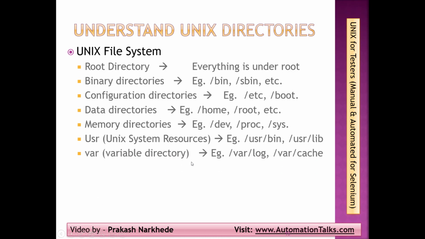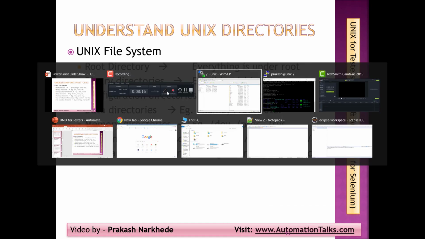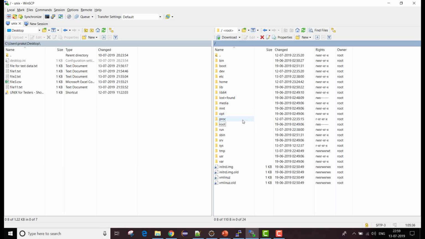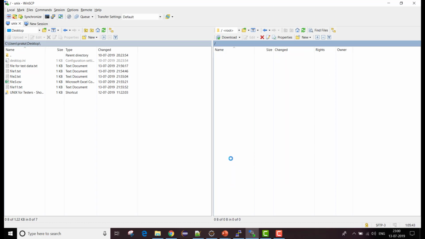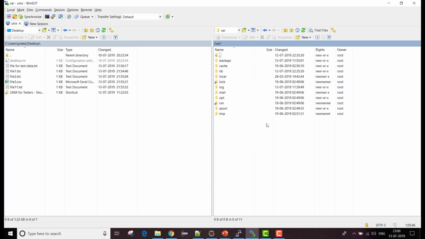Next we have the variable directory. From the name we can say it is the var directory. All the directories I've been talking about are present over here: you can see proc, sys, usr, and var, which is your variable directory. In the variable directory you can put files of variable length or variable size, files for which we are not sure about the size.